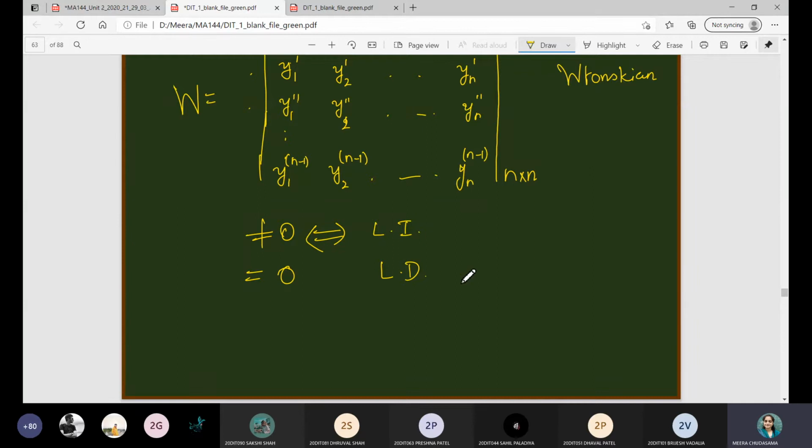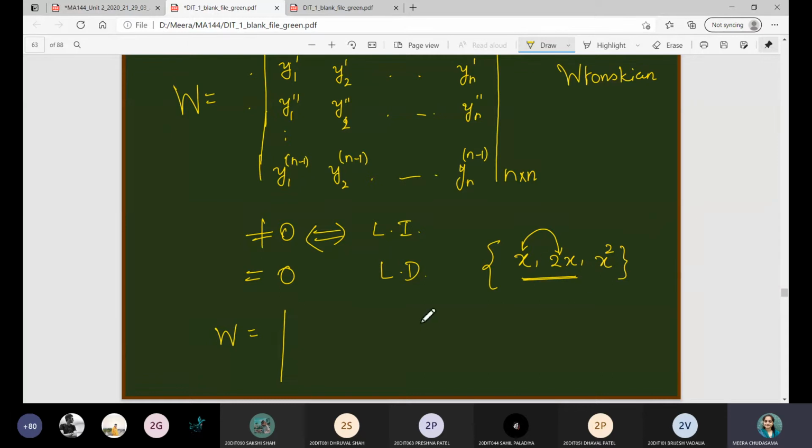Let us consider one example. Suppose you have a solution set that contains the functions x, 2x and x squared. Here you can see that the first two represent straight lines passing through the origin, so you can say this will be linearly dependent. But let us verify via this necessary and sufficient condition. In that case, what will be the Wronskian?